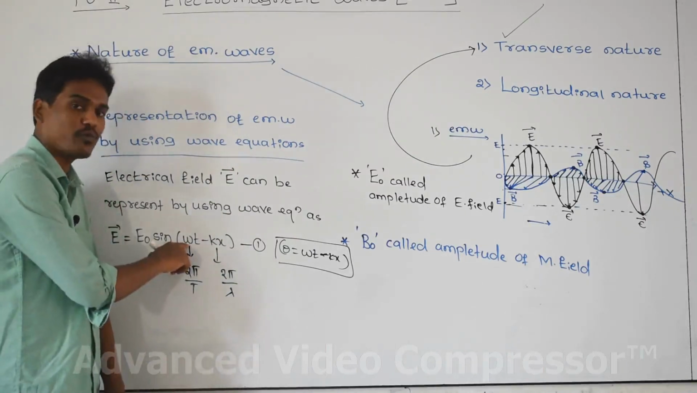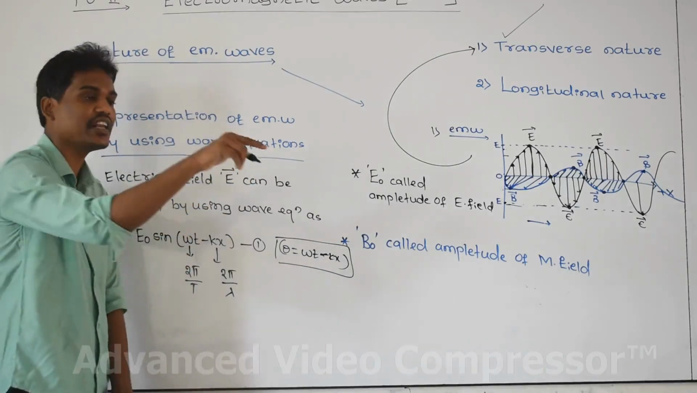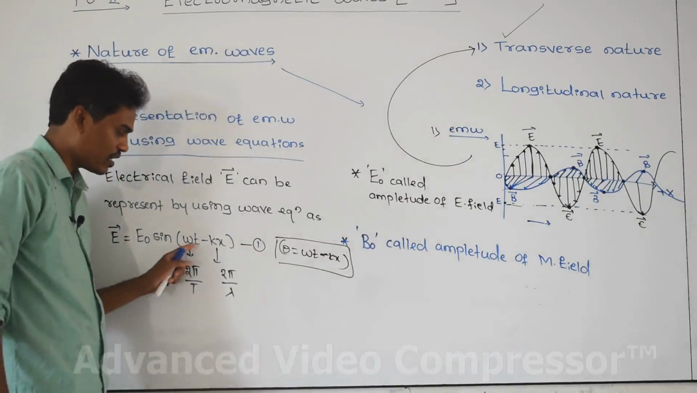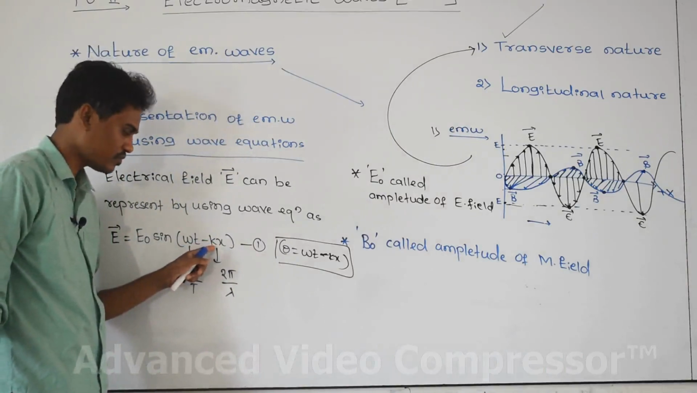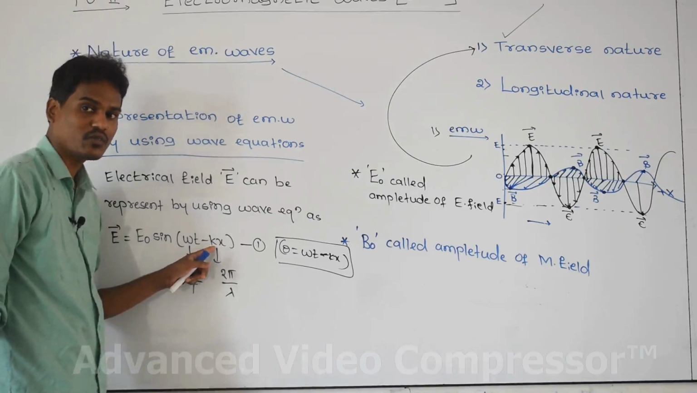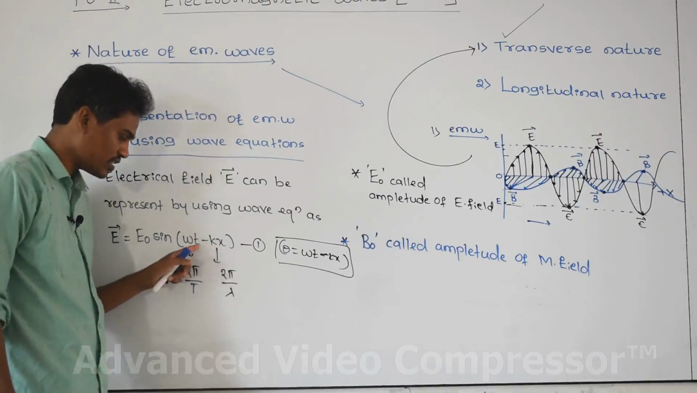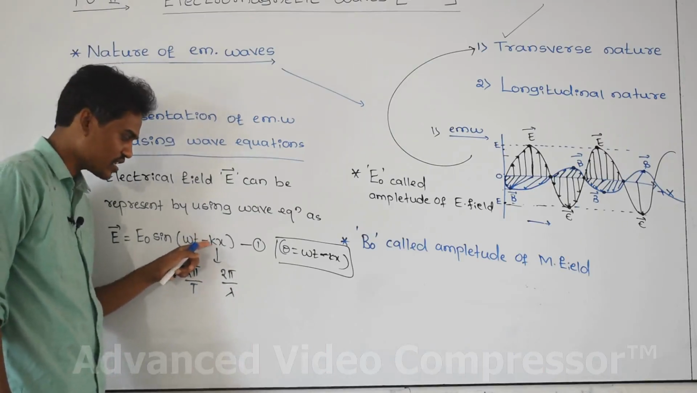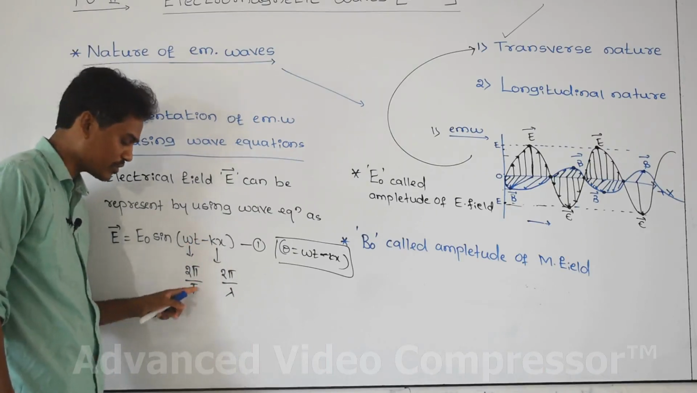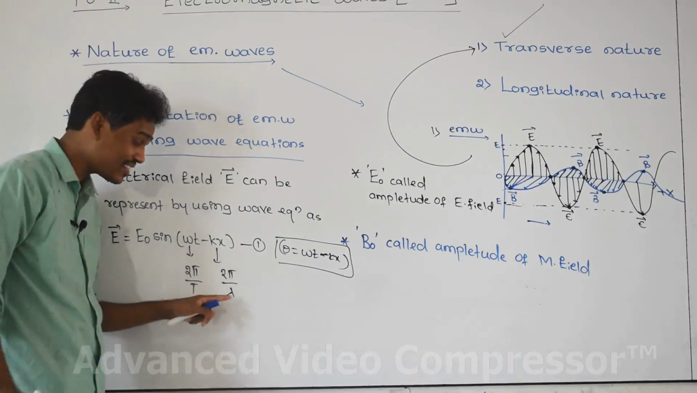The number of waves passing through the medium in 1 second of time is called angular frequency. And k is the wave number: the number of waves passing through the medium of length 1 meter is called the wave number. This is also counting the number of waves. The number of waves I count with respect to time as 1 second, and the number of waves I count with respect to length as 1 meter.